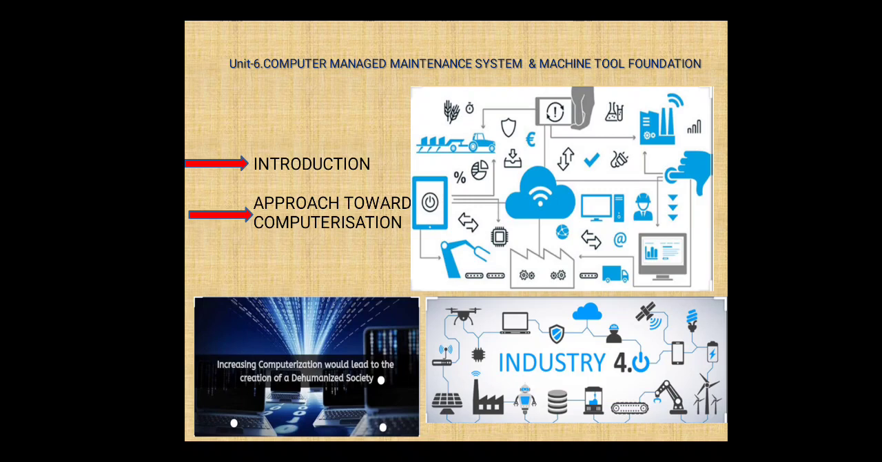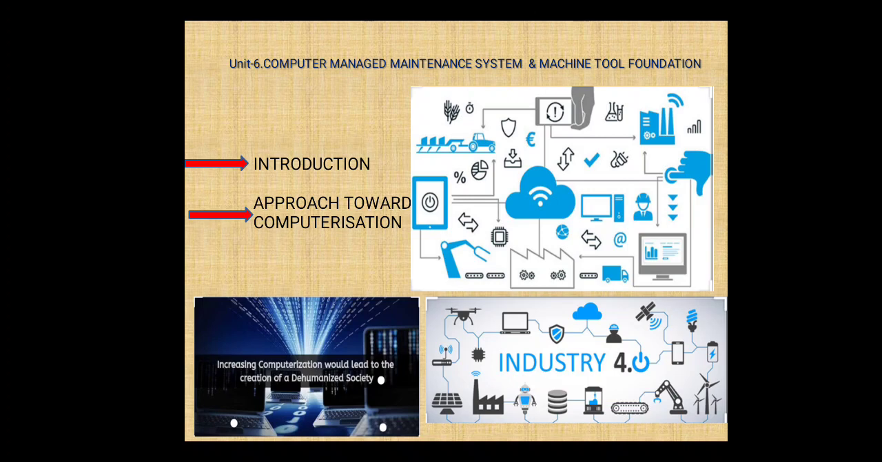Then conformity with health and safety standards. That is also one of the major parts of the computer managed maintenance system. Definitely the health and safety standards will increase. Then quicker access to plant maintenance facilities and maintenance statistics. We can know very easily what facilities and accessories are available. That is why CMMS plays a very important role in industrial areas.